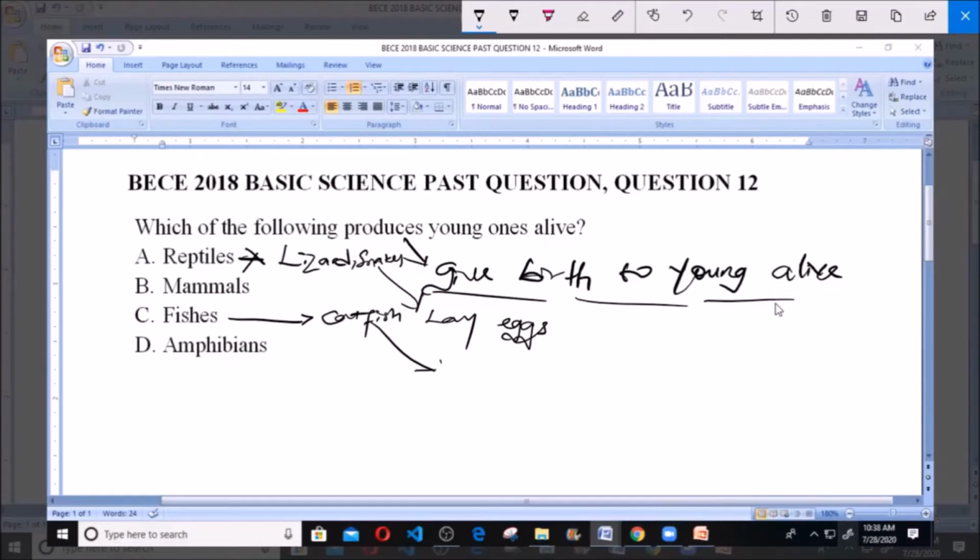These fishes also do not give birth to the young one alive. They simply lay eggs. When these eggs become fertilized, the egg will hatch to give the young one. So they do not give birth to the young ones alive.